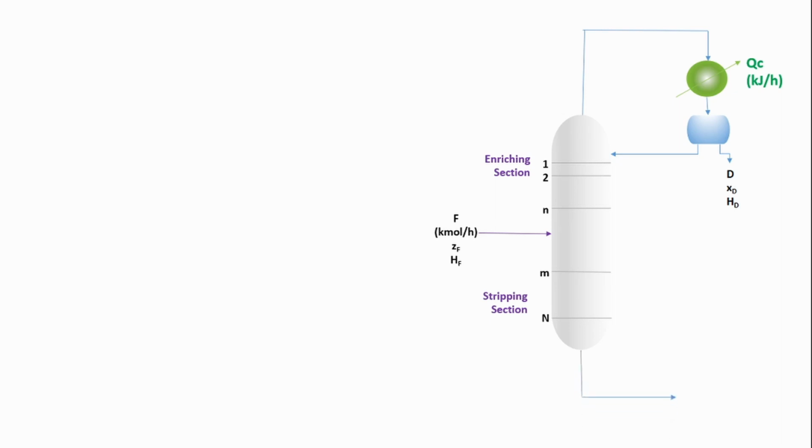The liquid from the bottom of this column is heated in a reboiler, and the energy supplied to the reboiler is QB. This is in terms of kilojoule per hour. So the vapors generated in this reboiler are sent back into the column, and a liquid product is withdrawn, whose molar flow rate is W. Its mole fraction of the more volatile component in residue is XW, its enthalpy is HW.